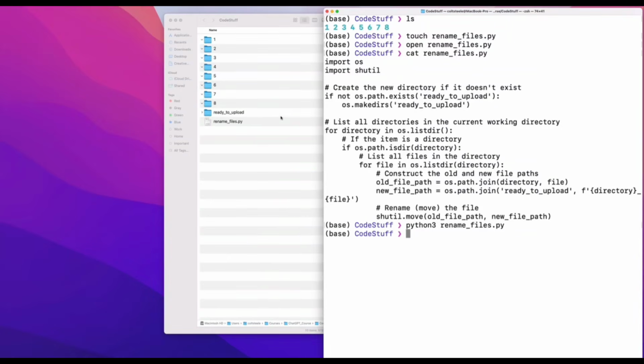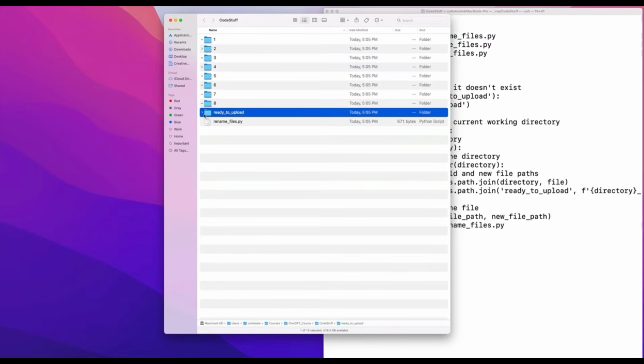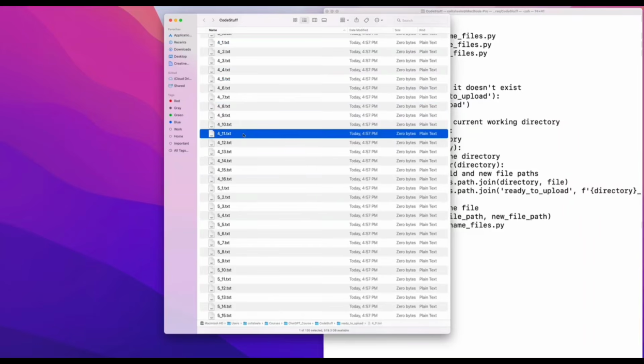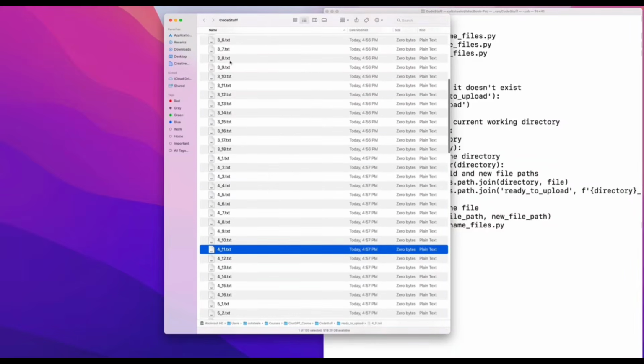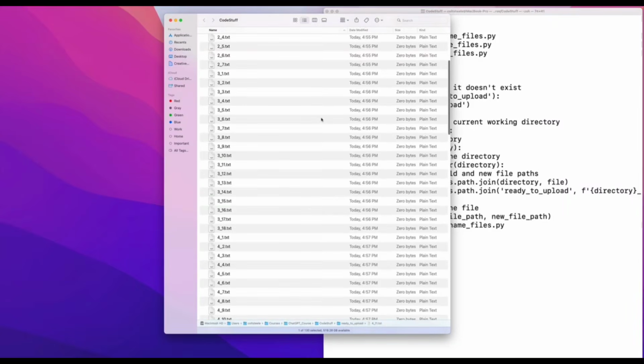Okay, it looks like some stuff happened. These directories are now empty, which I did tell it to move them. I could have said make a copy, but I was dealing with video files originally, which were large, like hundreds and hundreds of gigs of video, so I didn't want to do that. And now, instead, in ready to upload, perfect. I have 4_x. I have 3_ each one of my lectures, 2_ and so on. It did exactly what I wanted.